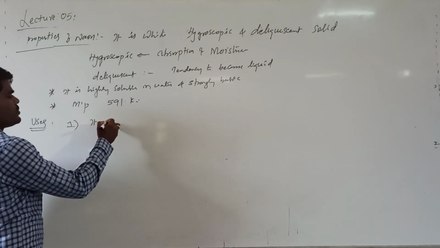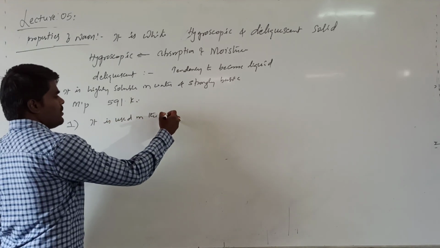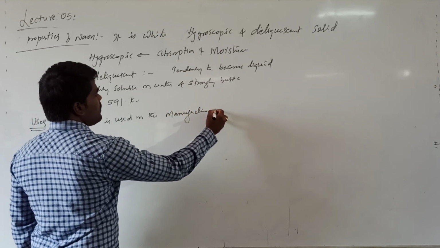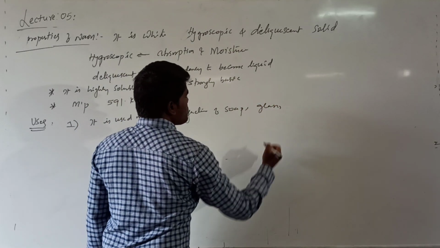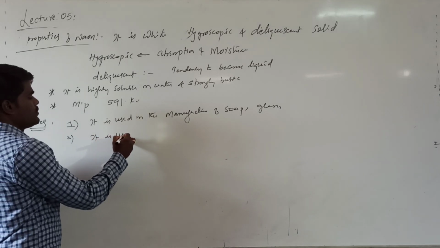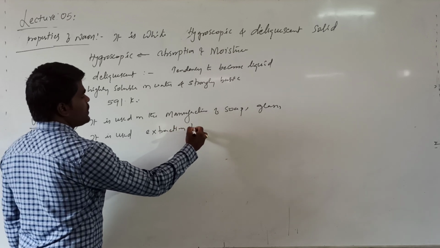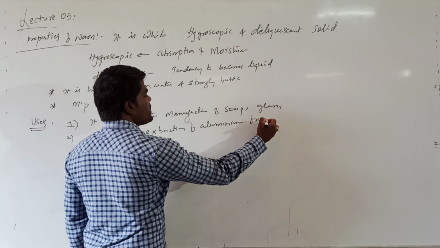It is used in the manufacture of soap as well as glass. It is used in the extraction of aluminium from bauxite.